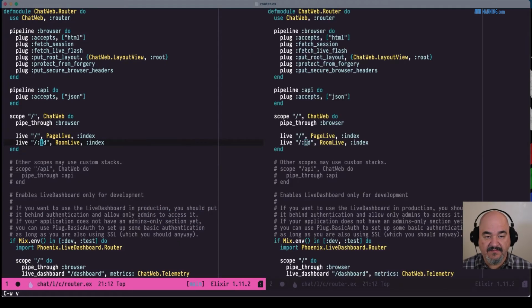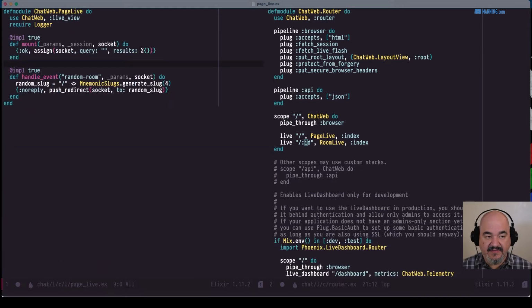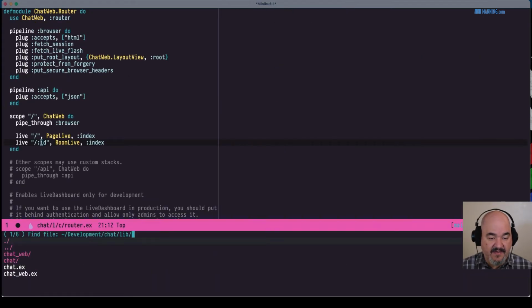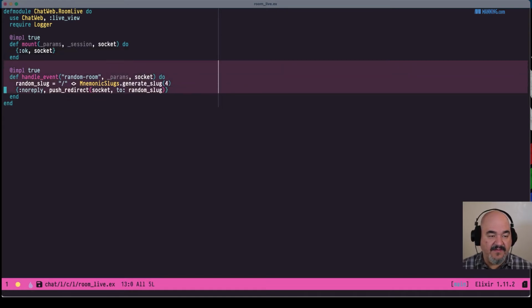I'm going to split the page here and go back to our page live, because we can actually copy and paste some of this into our new module. So I'm going to close that and open up a new one. Chat web, and then live, and then room live.ex. Paste that. Instead of page live, I'm going to change this to room live. It's going to use live view. We're going to go ahead and put logger in there. And for the mount, for now, we're just going to pass the socket right on with none of these assigns, and I'll talk about those a bit more later.